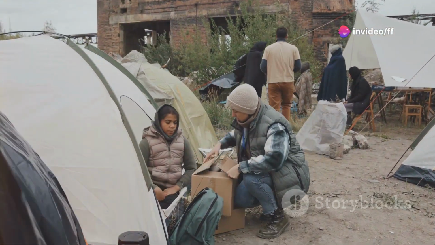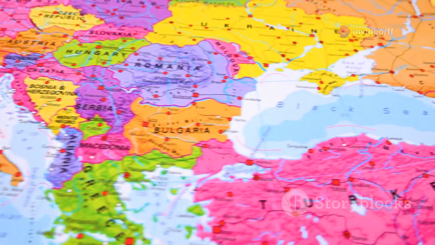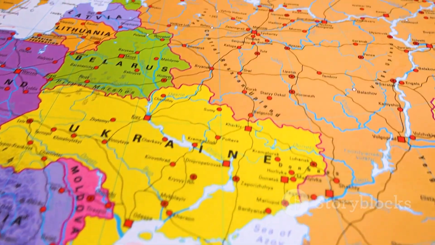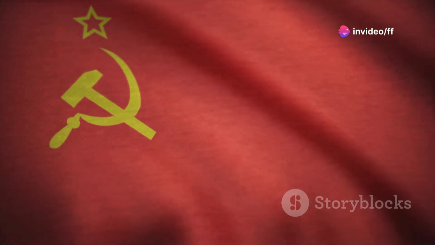The devastation in Europe was massive. Cities were in ruins, industries were destroyed, and millions were left homeless. The USA recognized that a stable Europe was crucial not just for humanitarian reasons, but also for global economic stability.